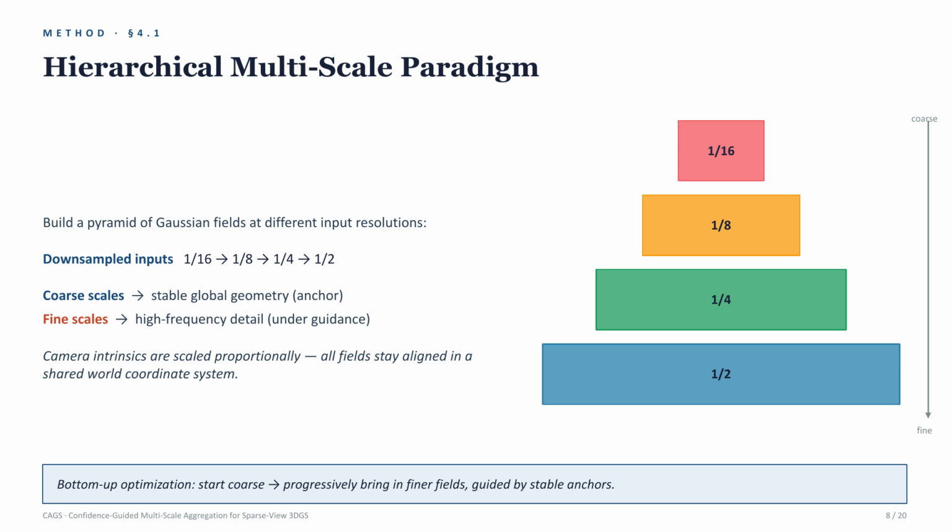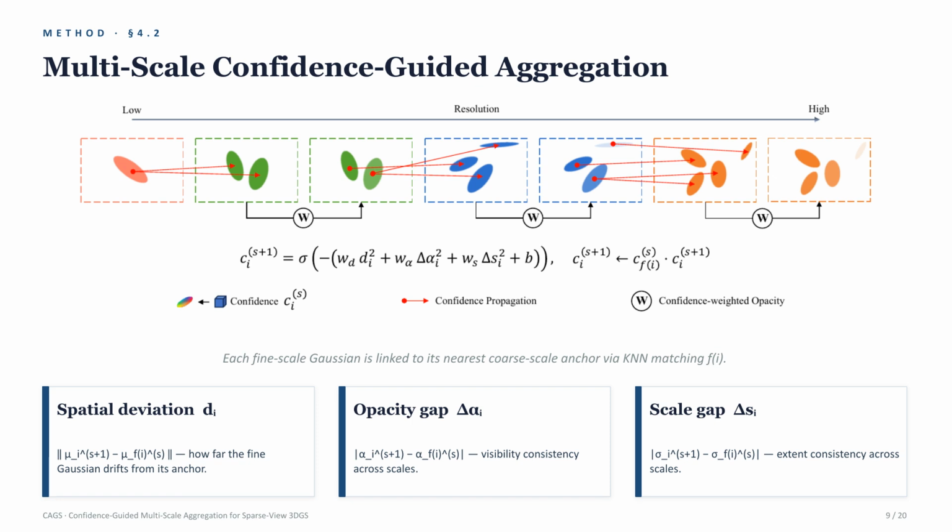However, high-resolution Gaussians are not always reliable. To address this, we propose confidence-guided aggregation. For each fine-scale Gaussian, we find its nearest coarse-scale anchor. We then estimate its reliability using 3 cross-scale cues: spatial deviation, opacity gap, and scale gap. Intuitively, if a fine Gaussian stays close to its coarse anchor and has consistent opacity and scale, it is likely to represent real scene structure. If it drifts away or behaves inconsistently, it is more likely to be sparse-view noise.